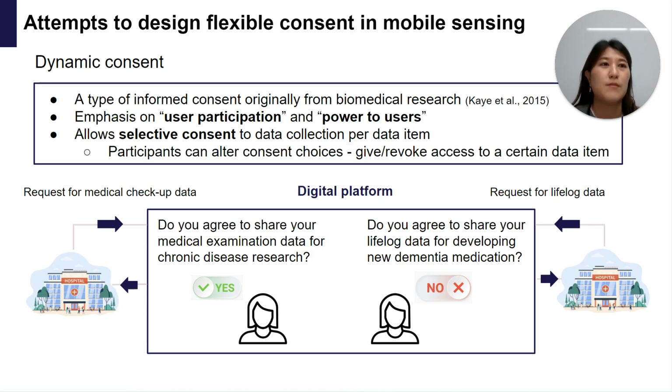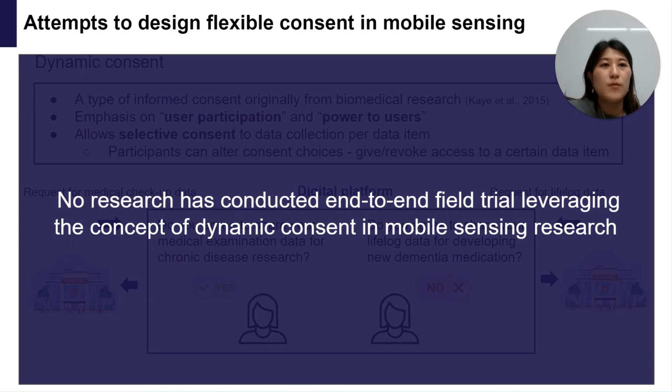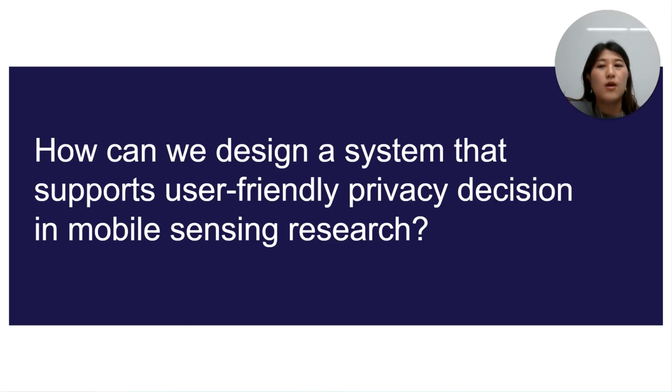However, to the best of our knowledge, only a few studies have explored the applicability of dynamic consent in pervasive sensing scenarios, and no research has conducted an end-to-end field trial that aimed to design a system that shares the key elements of dynamic consent. So here we cast our question: how can we design a system that supports user-friendly privacy decisions in mobile sensing research?